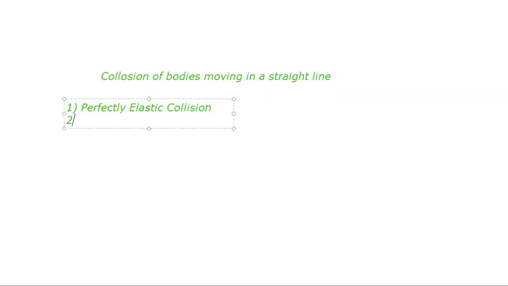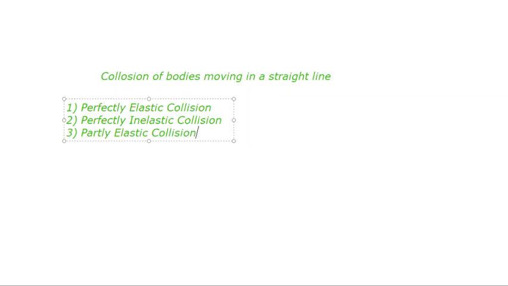Second, it may be a perfectly inelastic collision. And third, it may be a partly elastic collision. I'm going to explain each one.